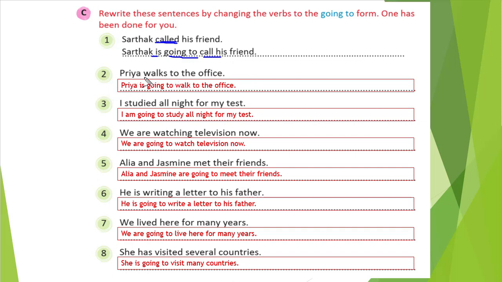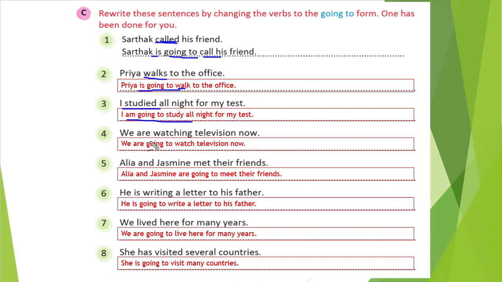Priya walks to the office, so walks, that is the verb, right? So in the place of walks we will write is plus going to plus verb, right? Is going to, and walks main form or root form, that is walk, so is going to walk. I studied all night for my test. So in the place of studied, what we can write? I am going to study, that's it.